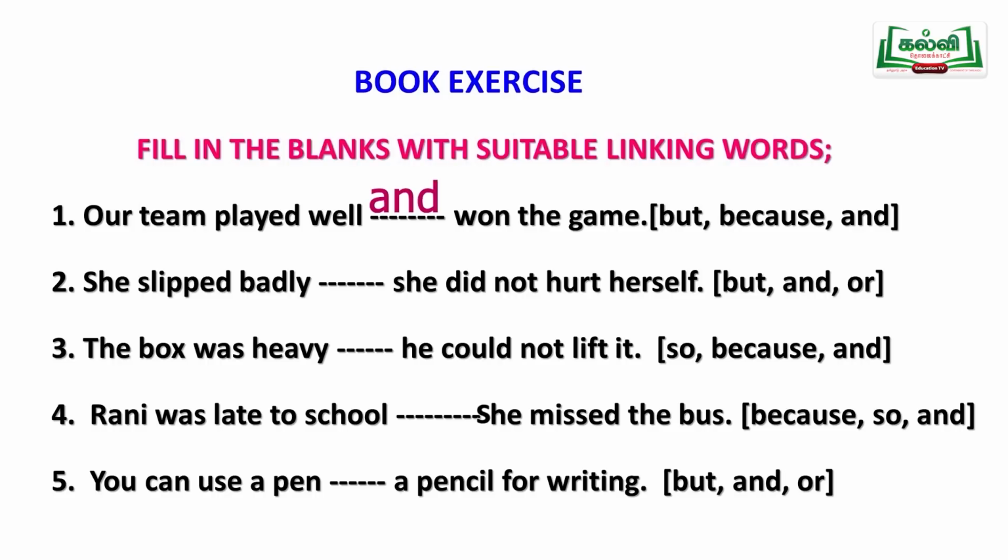But, and, or. But for opposite meaning, and for similar words joining, or for choice. Which one will come here? She slipped badly. It's a negative side. But she did not get any wound. But will come there. It is the opposite meaning. Nothing has happened. Because she fell down, nothing has happened. But, okay. She slipped badly but she did not hurt herself.